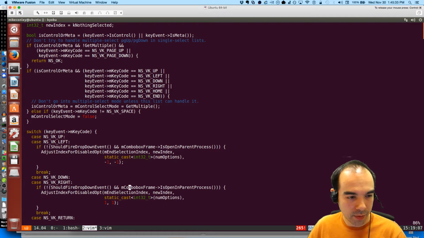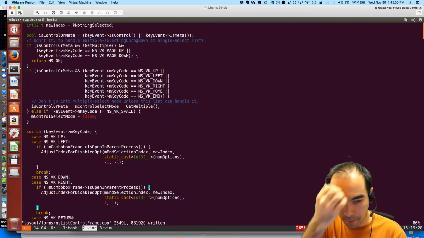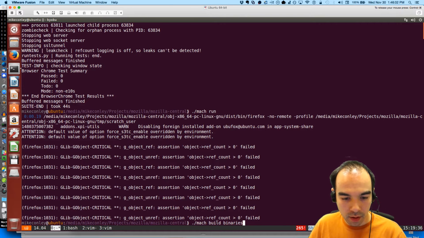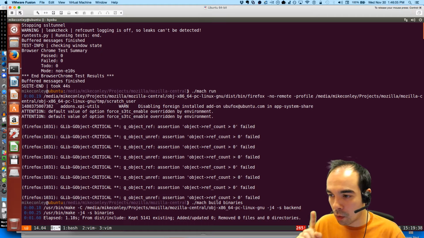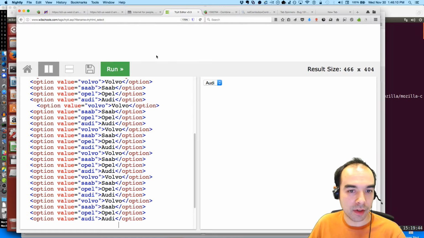I think we do want those changes because if we are open in the parent, I think we can just do this: if not is open in the parent process. I think we can just do that. Then we need to figure out why. So I'm going to build binaries and then try and figure out why Alt down is not opening the pop-up after that test. So we'll do that next.